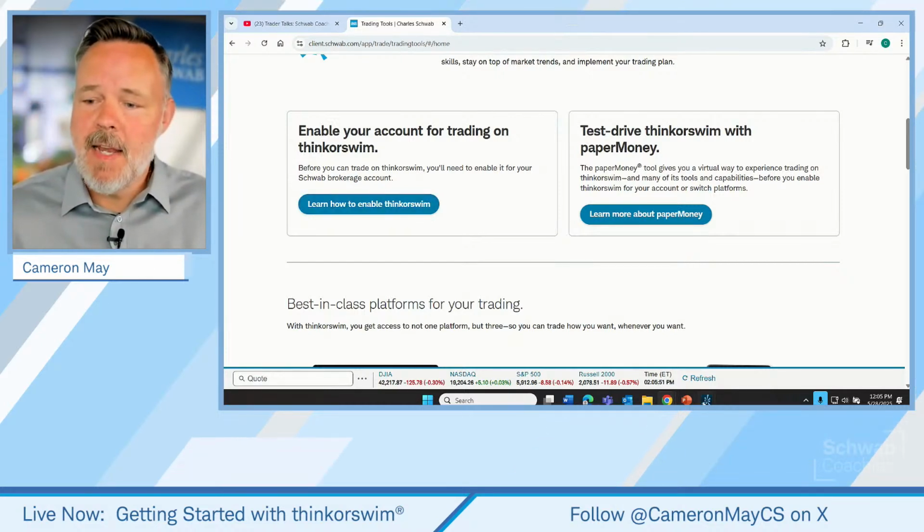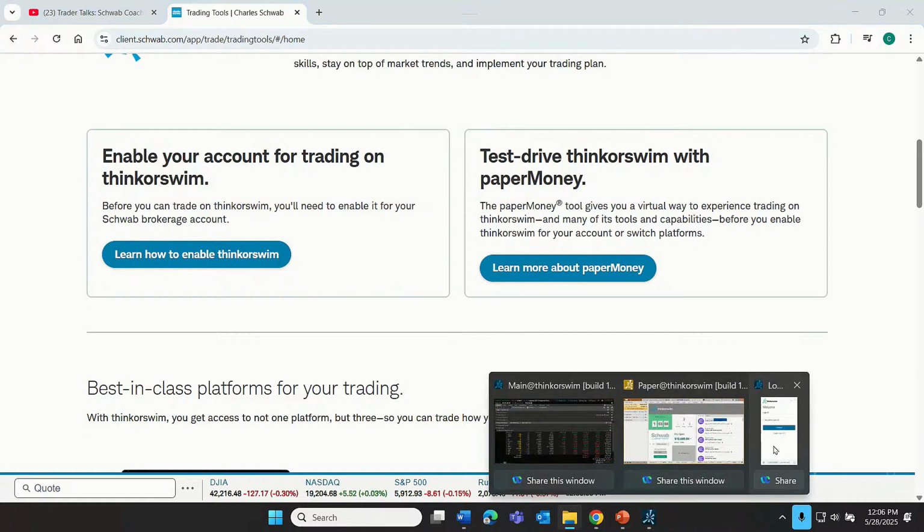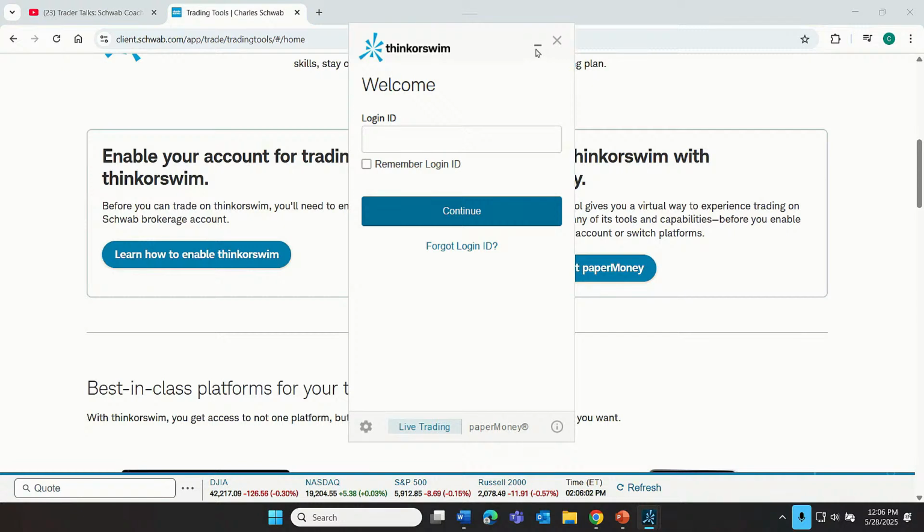You can see that icon right down here in my bar down at the bottom of my screen. But when we click on that, it's going to bring up a screen that looks like this. So it's a login screen. I'll just leave it right there. That's just fine. But you can see it's prompting us for a login ID.